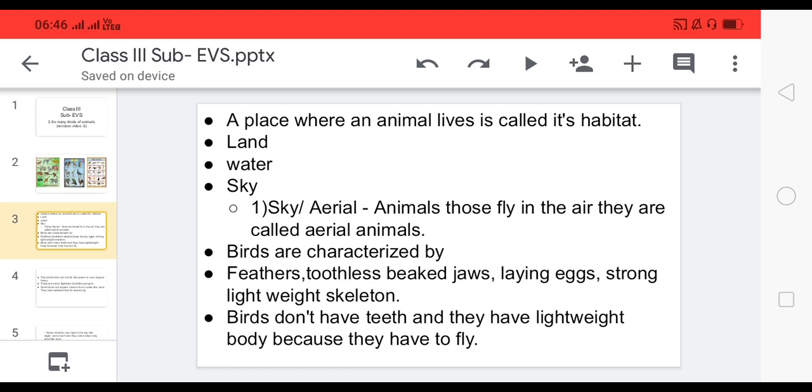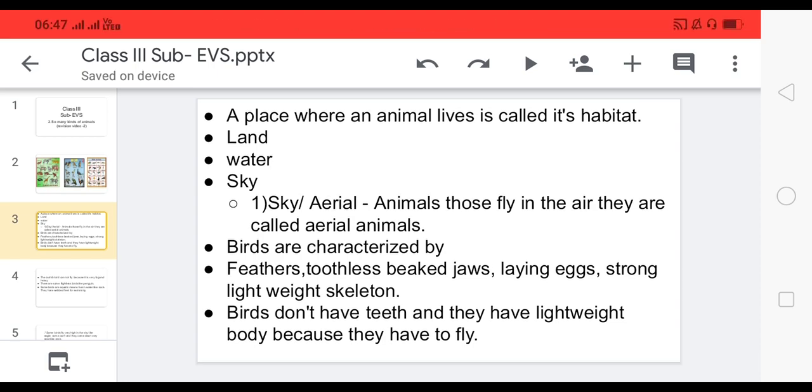So let us learn the characteristics of birds. Birds are characterized by feathers, toothless beak, jaws, laying eggs, and a strong, lightweight skeleton. Birds don't have teeth and they have a lightweight body because they have to fly.